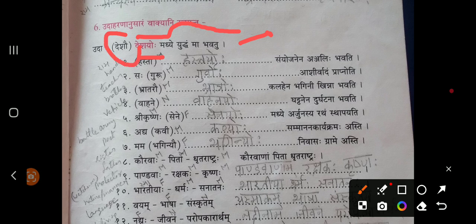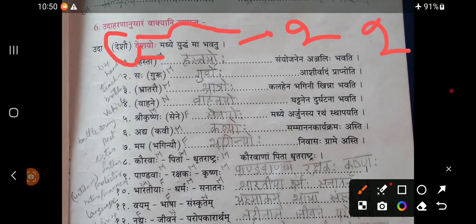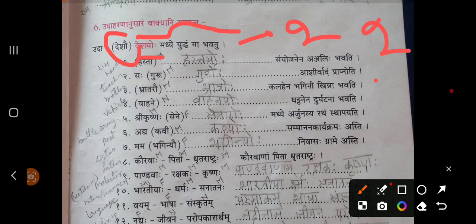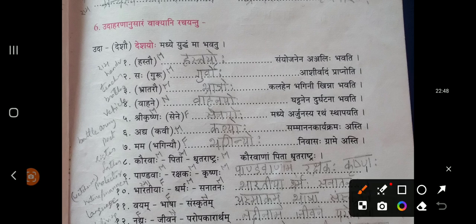Till now we have used only singular form of Shashti Vibhakti, right? Now in the bracket itself they have given dual form. So Shashti Vibhakti also you need to give dual form, right? So that's why they have used dual form of Shashti Vibhakti, Deshayoho. Deshayoho madhye yuddham ma bhavatu.